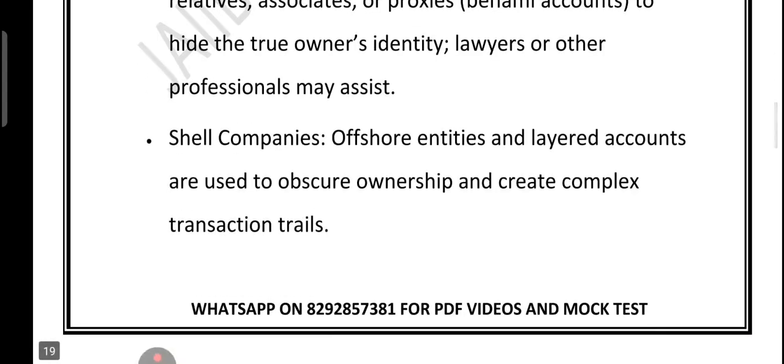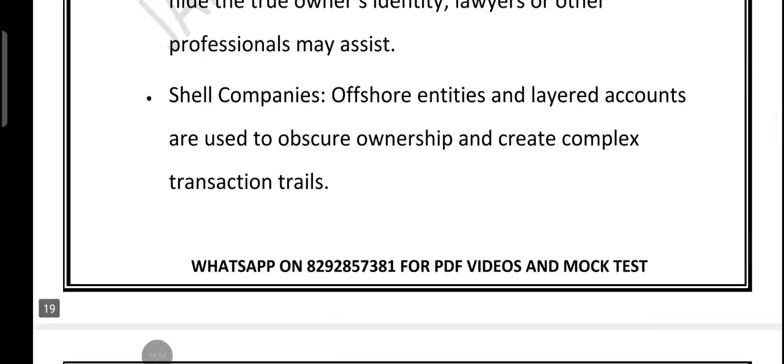So let's quickly summarize the points which we have covered. We started with the contra transaction. I told you this is money bouncing between accounts for no reason. Then we talked about bank drafts, which are bought with cash to erase the trail. Then we talked about cash transfers. What happened? A big cash deposit is quickly sent abroad under a fake trade deal. We talked about the connected account. What is a connected account? It is opened under another person's name to hide the owner. Then we talked about the shell company, which is a fake business used to disguise the money flow.